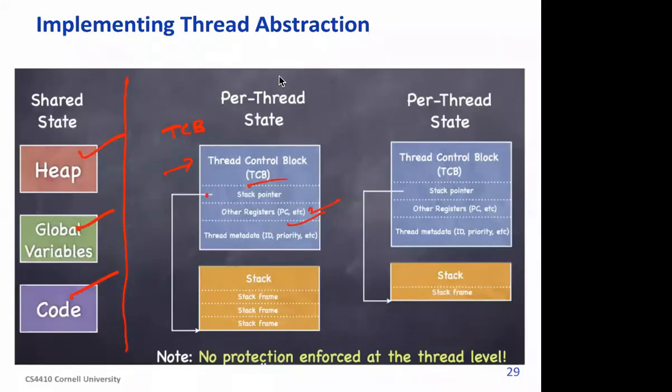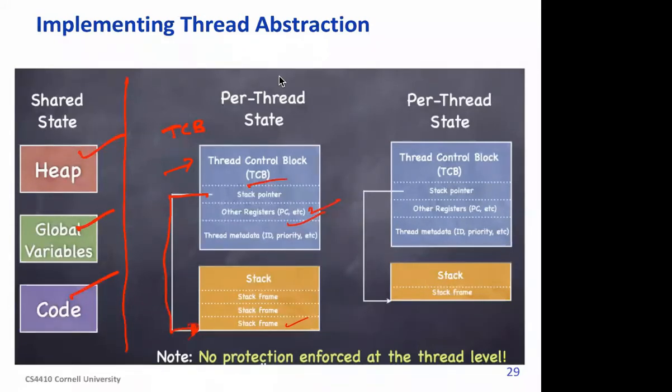All this information will be in the thread control block, and it will also have a pointer to the stack. Let's say there are multiple frames corresponding to different procedures which have been called, then it has to point to the topmost element of the topmost frame. So it will point to this one.